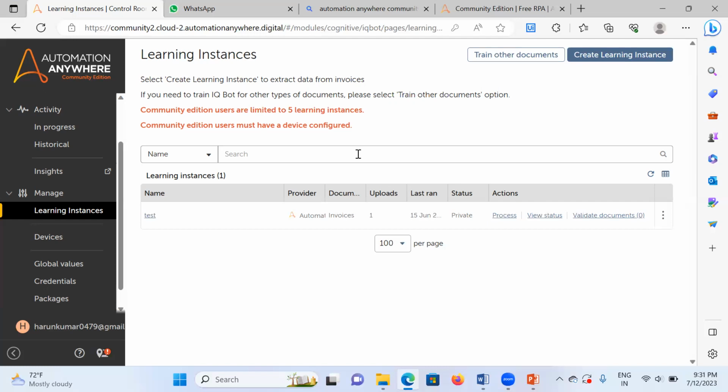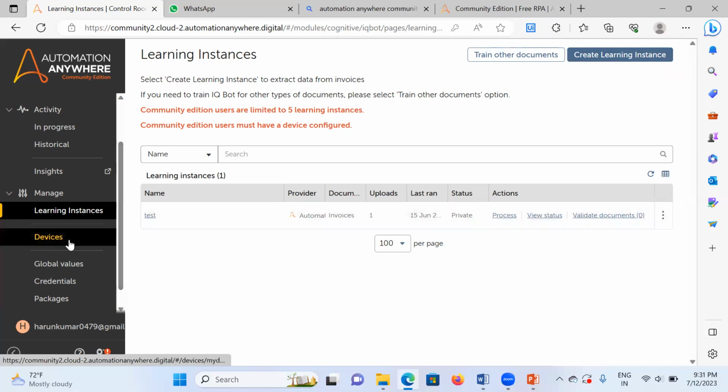It will extract a number of invoices and put all the data in a single Excel, instead of preparing multiple things. It also has a new feature to train other documents, that is, easily extractable, structured documents. Learning instance is for the unstructured documents. Unstructured means image copies.